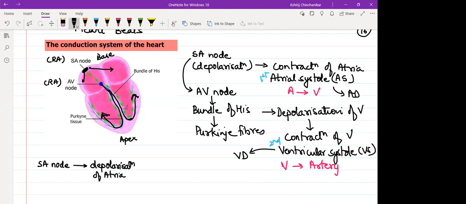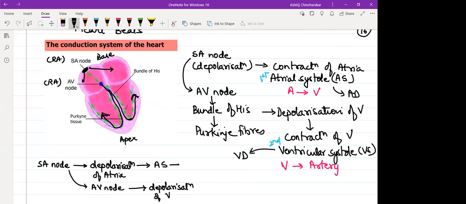When it is causing depolarization of atria, that time it has sent the message to AV node. Because of this depolarization of atria, which cardiac event will take place? Atrial systole. So when atrial systole is taking place, same time depolarization, that is the impulse is spread on both the ventricle.